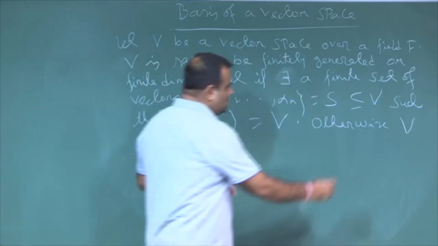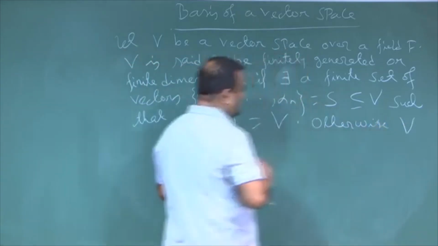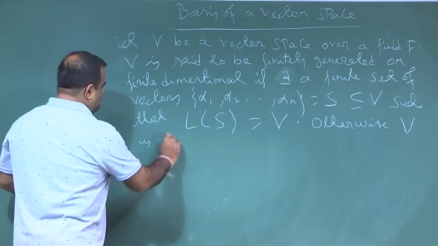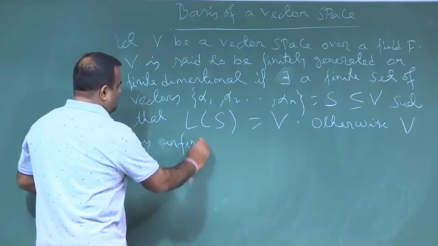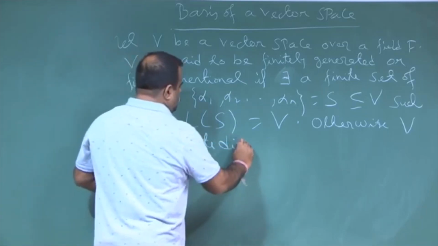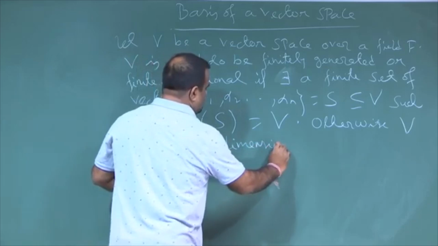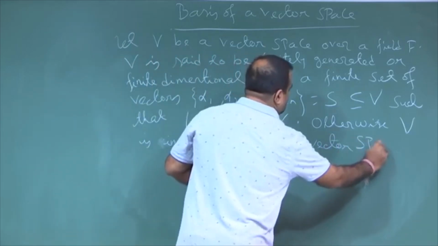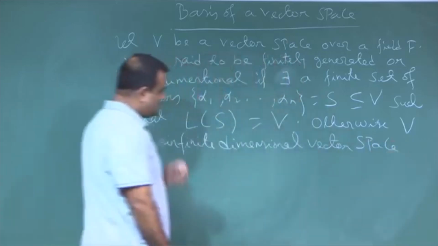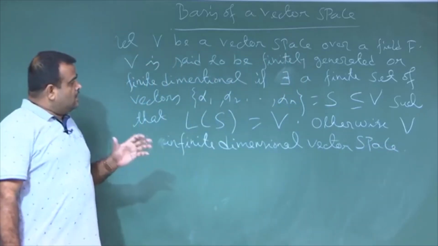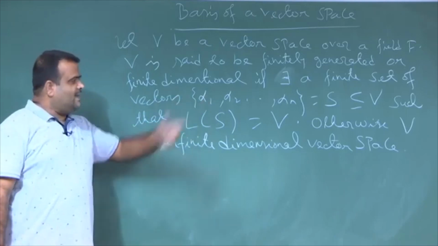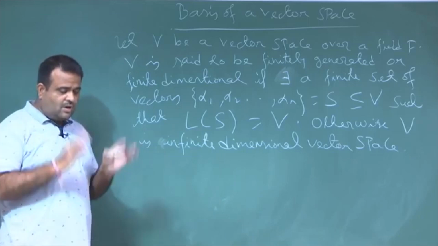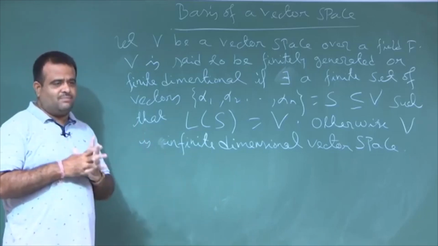If no such S exists, it is referred to as infinite, but we are concentrating on the finite dimensional vector space.